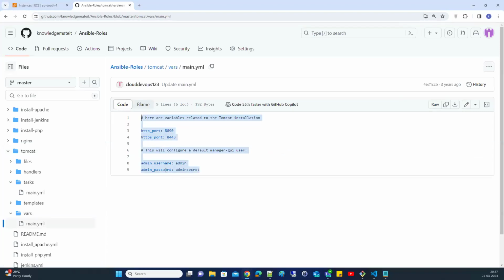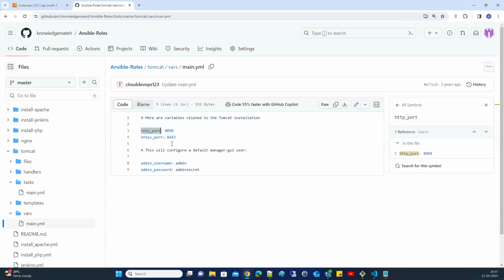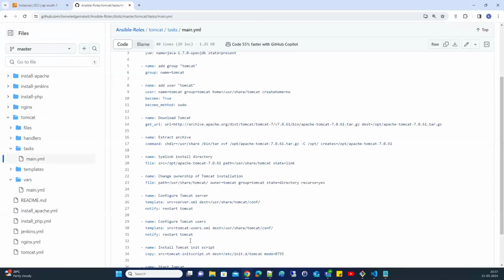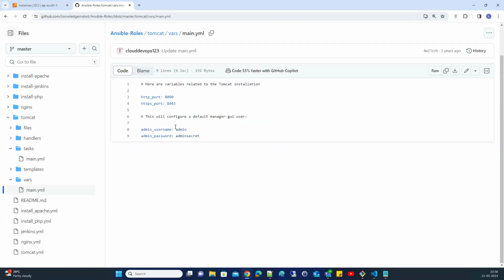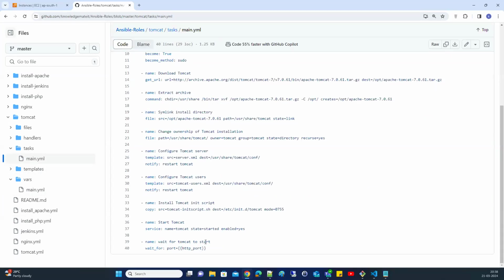For example, there is port 8090, which I use in the main.yml file. Wherever you see curly brackets in Ansible, it means a variable. HTTP port is a variable, and its value is mentioned in the variables section, so 8090 will sit here.